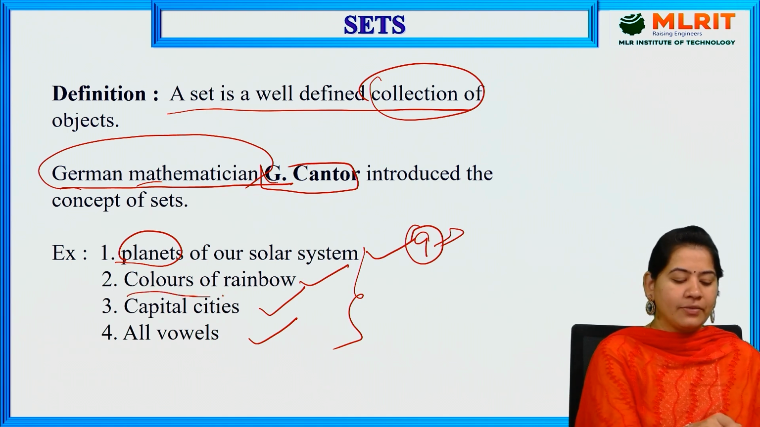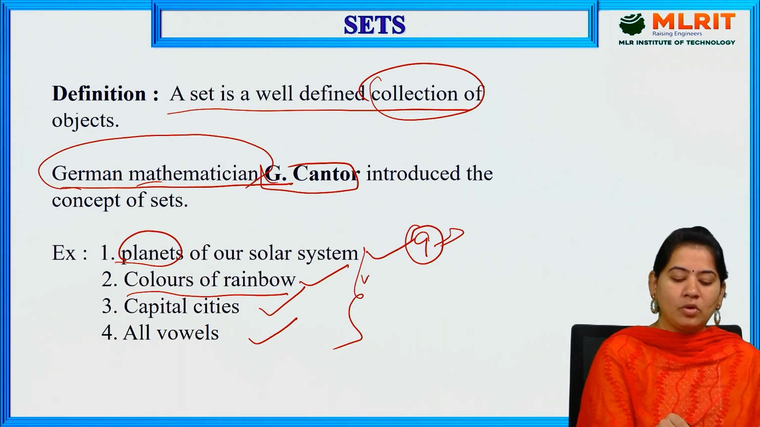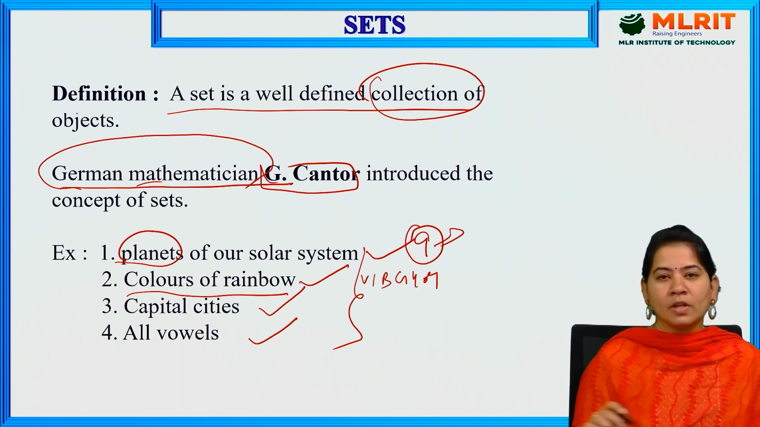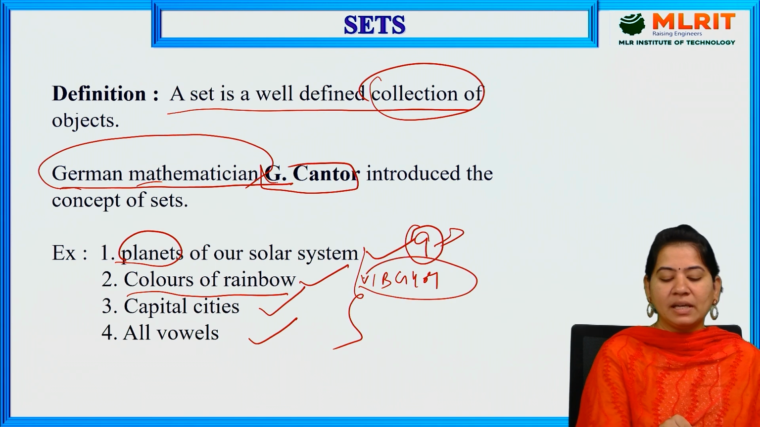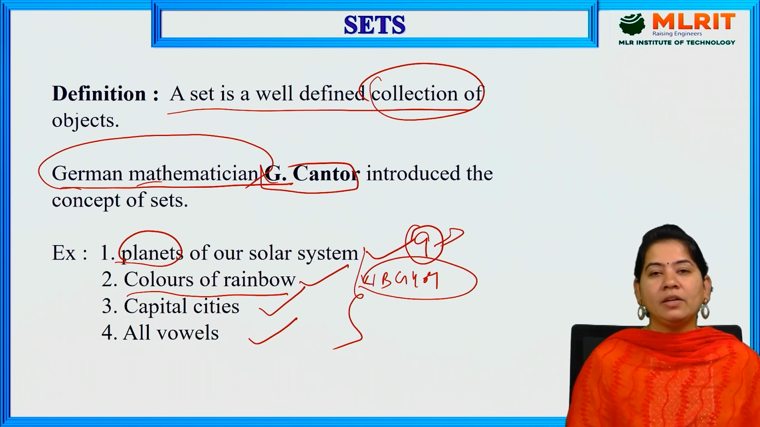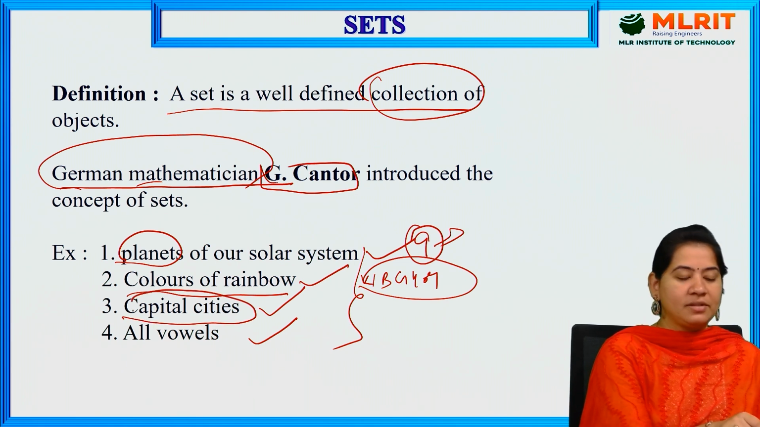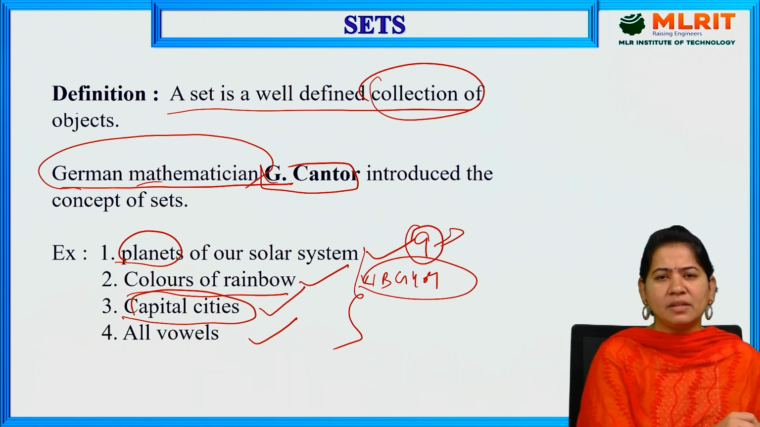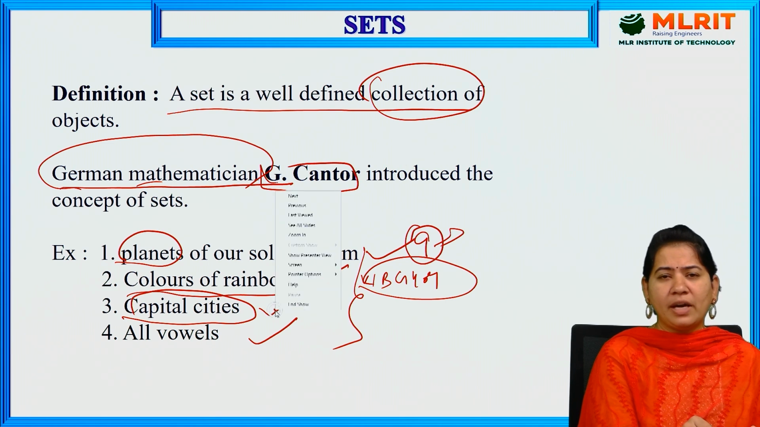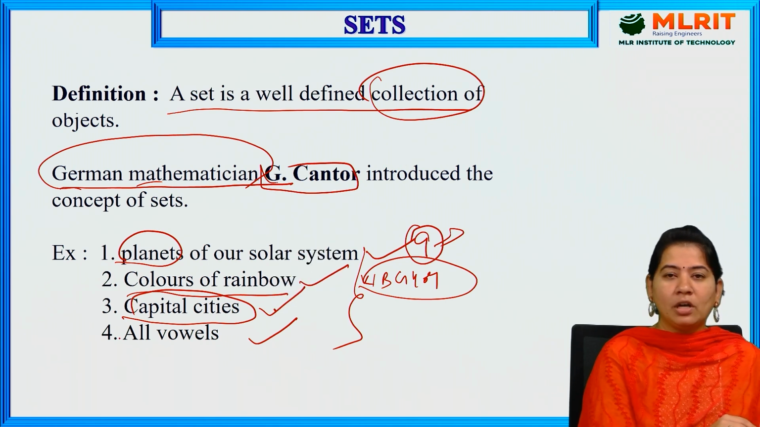Next we also have colors of rainbow. We already know the colors of rainbow are VIBGYOR. So here we have 7 colors, those are called well defined, and we cannot include any other color in this. Next we also have capital cities. Any capital cities we can take here, these are well defined, which we can treat as a set. And all vowels also.